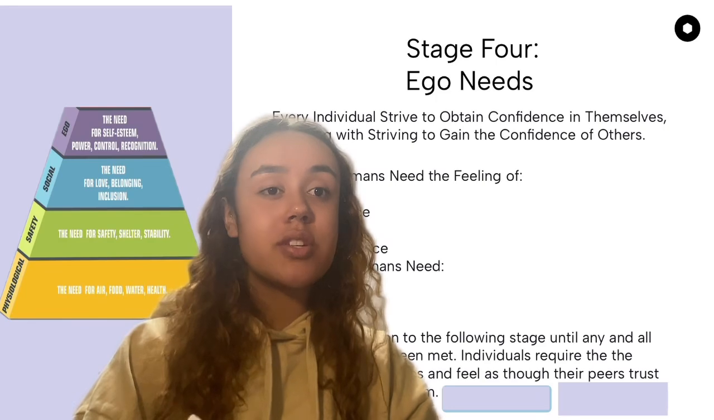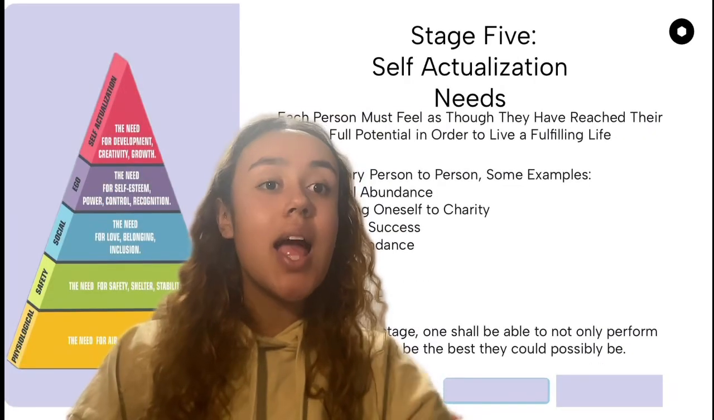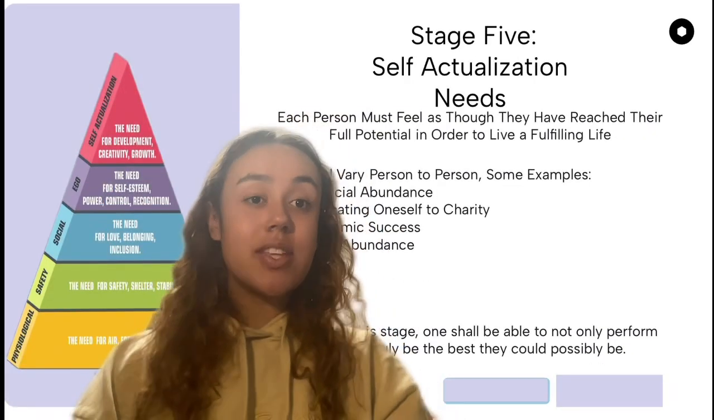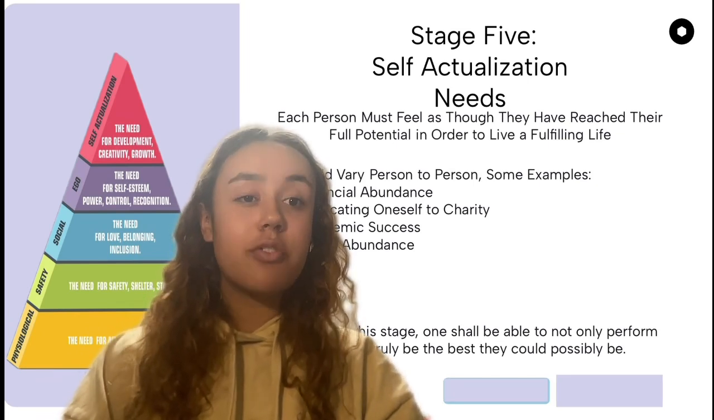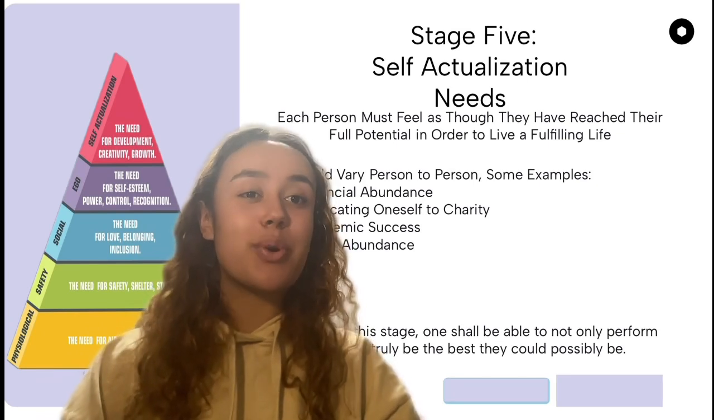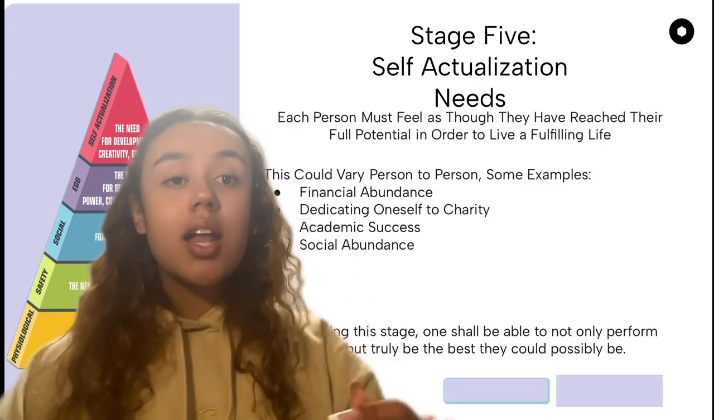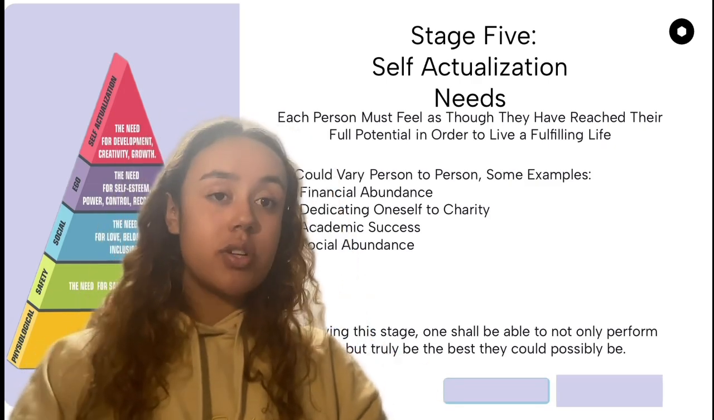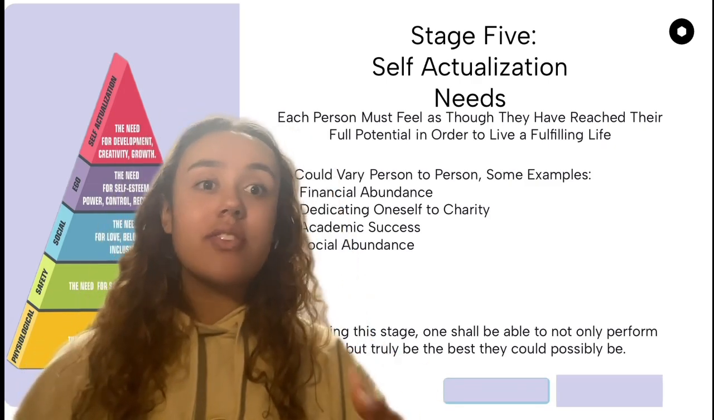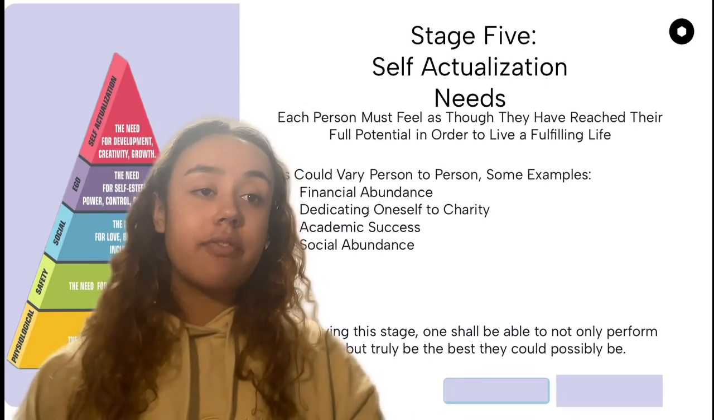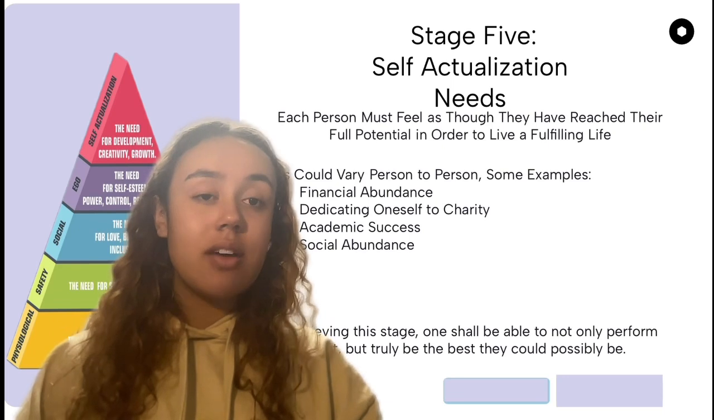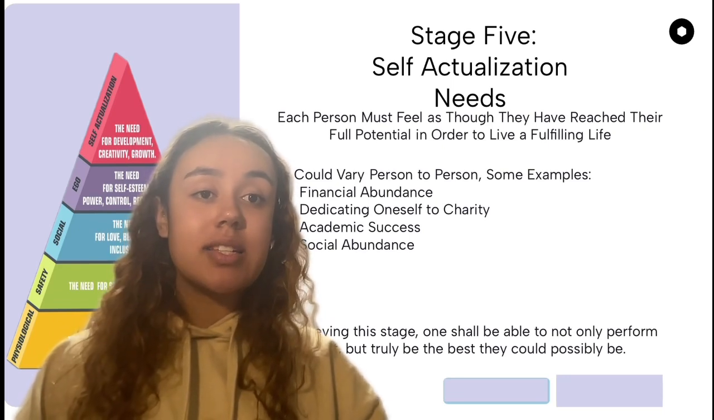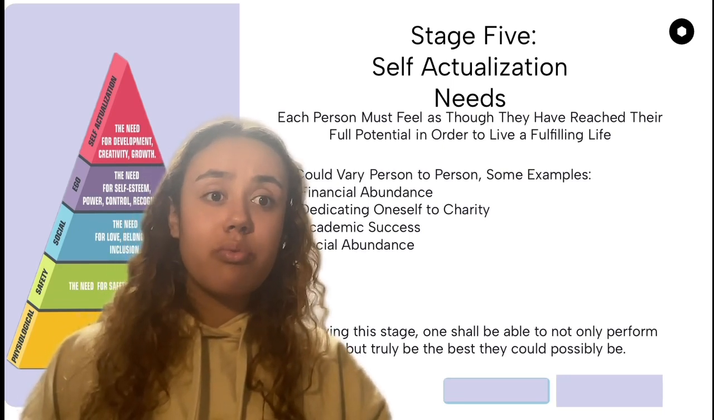Last but not least, for stage 5, we have the self-actualization needs. Each person must feel as though they have reached their full potential in order to live a fulfilling life. Now, this could obviously vary from person to person on what someone's life is dedicated to. This could look like financial abundance, having millions and millions of dollars, dedicating oneself to charity, academic success, breaking through with research, or even social abundance and having lots of friends.